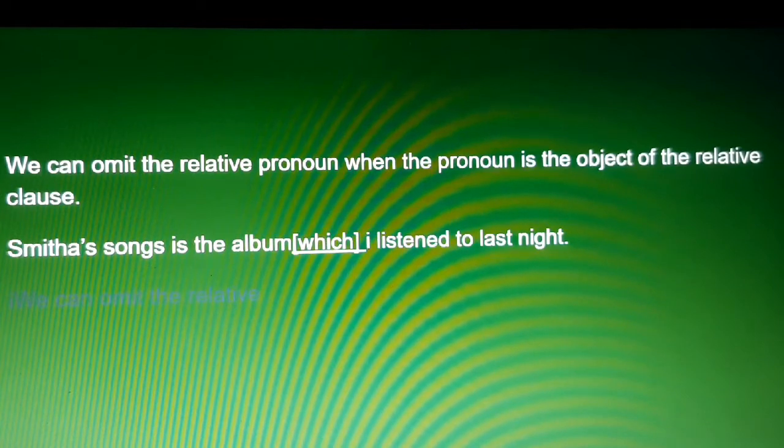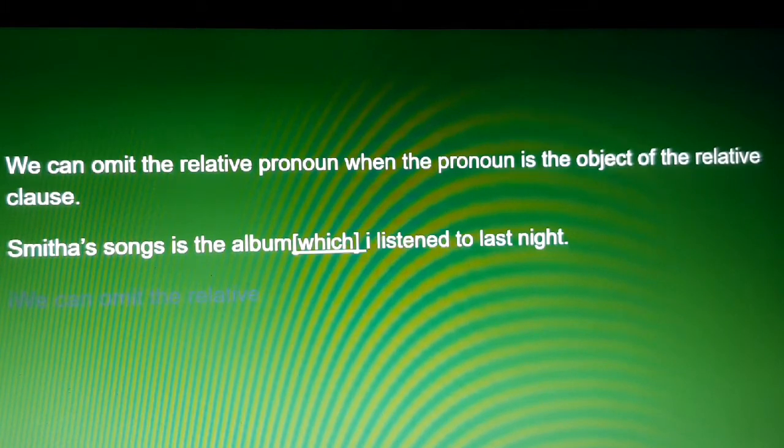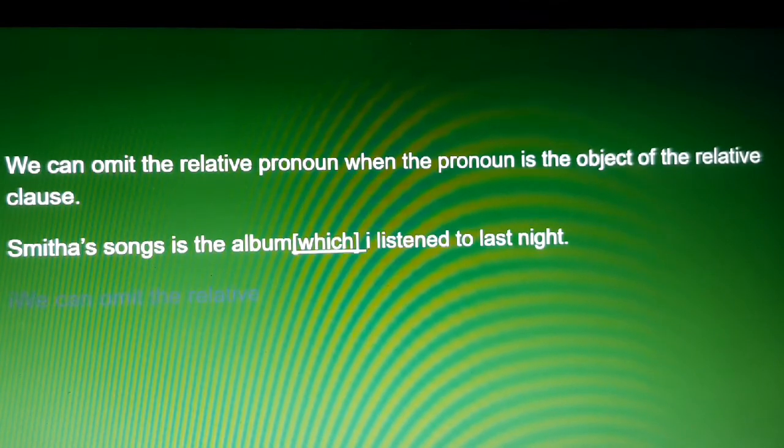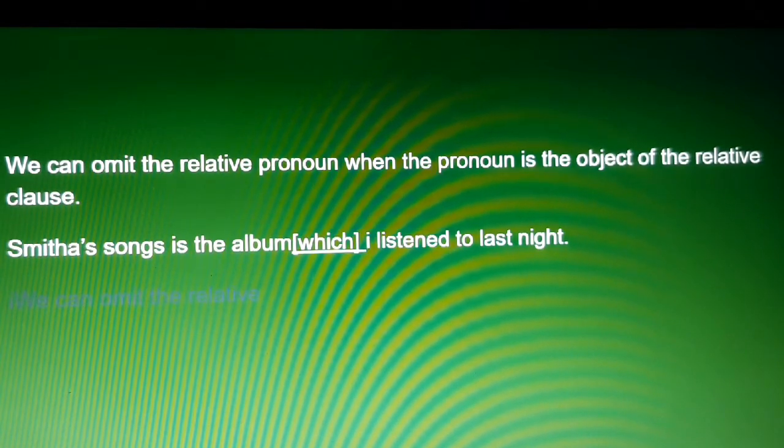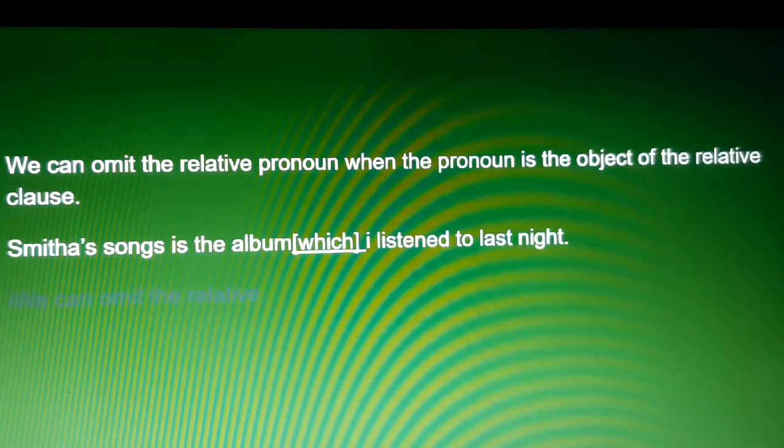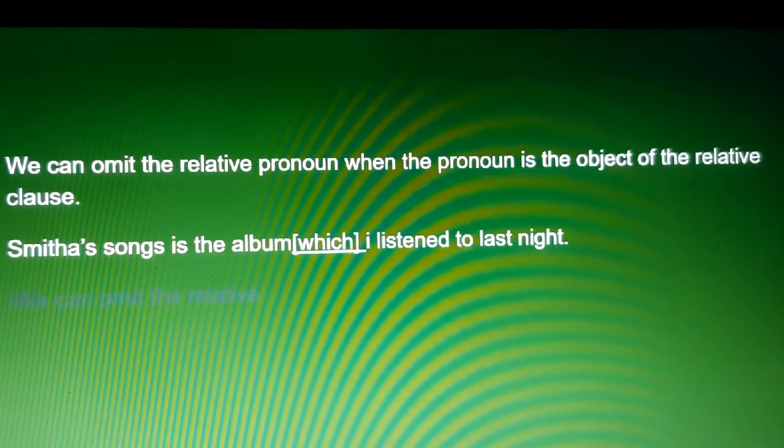Smita's songs is the album I listened to last night.